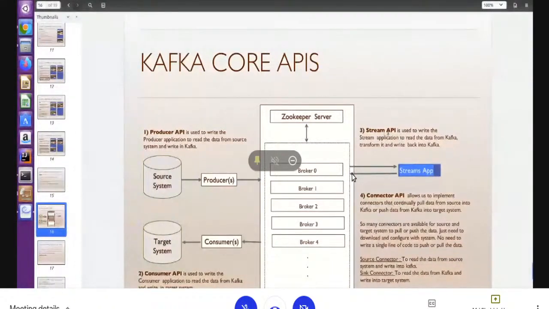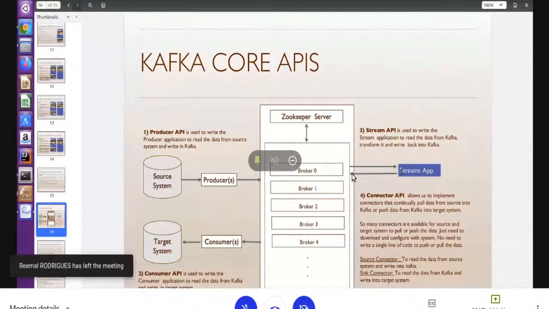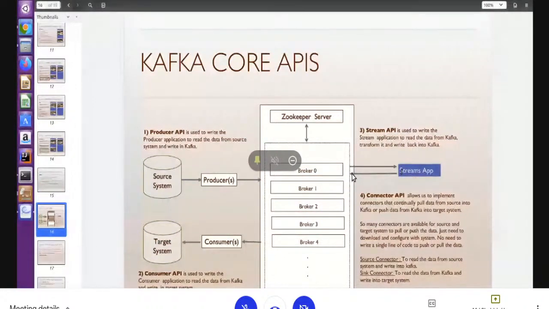In the same way, the Stream API is like that. If both our input and output are Kafka, if I have to read the data from Kafka and write back to Kafka, in that case we will use the Stream API. Otherwise, we don't need it. It depends upon the requirement, which type of application you want. It is not necessary to use all the APIs together. It depends upon the requirement which API I have to use to write our applications. Understand? Okay, thank you.